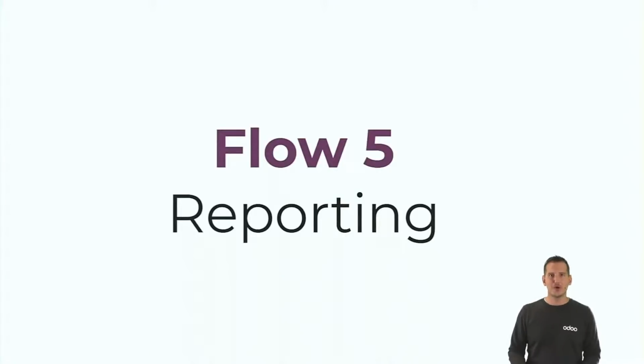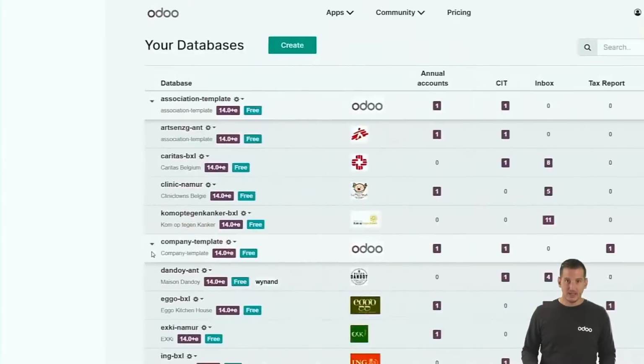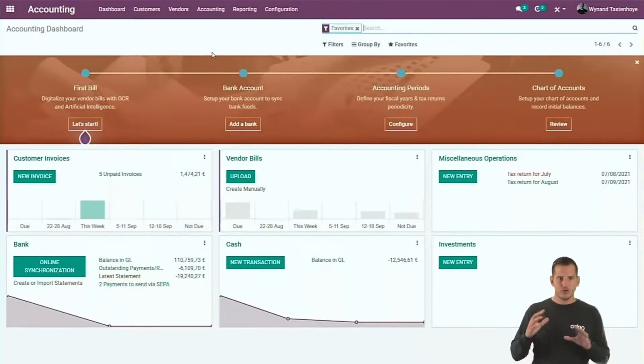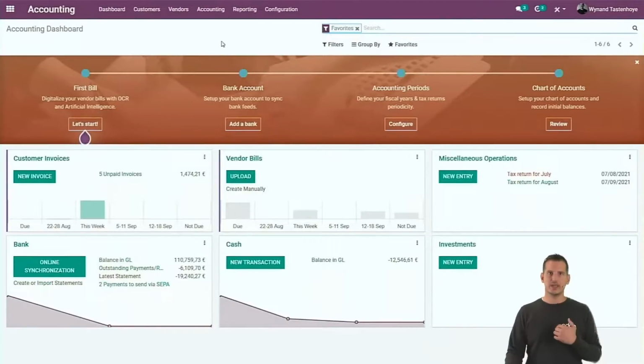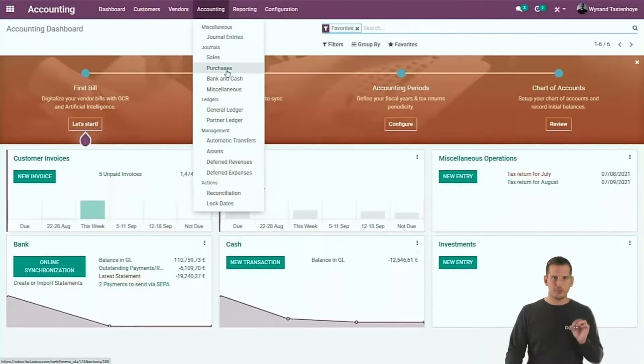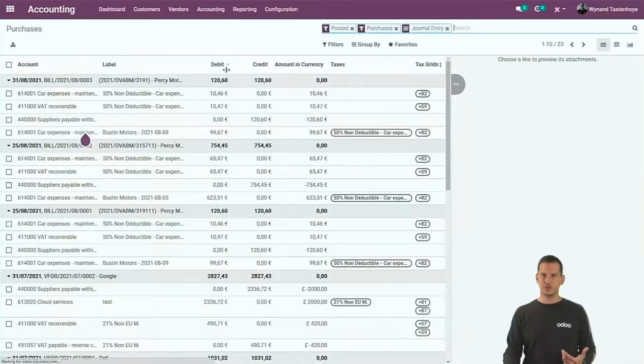So the next row is all about reporting. Let's jump back to our database, sorry. First of all, we created a lot of different entries. Let's see how we can update them and change them easily. Therefore, we're going to start with the purchase journal. If we open this one, we will see all the purchases that have been posted.